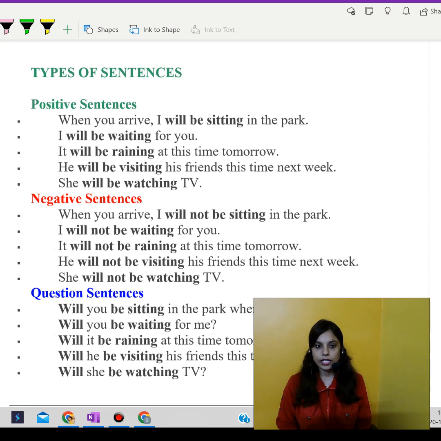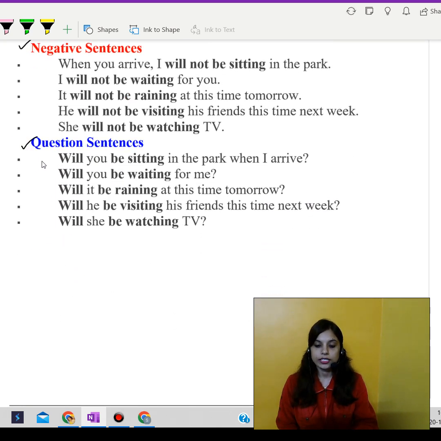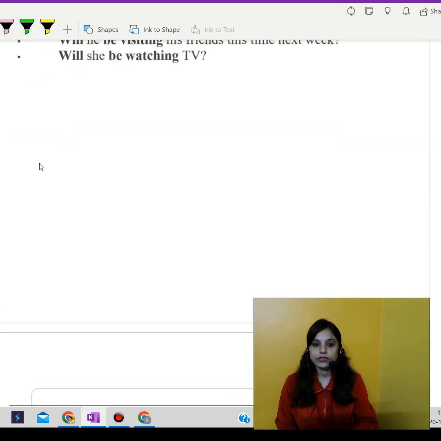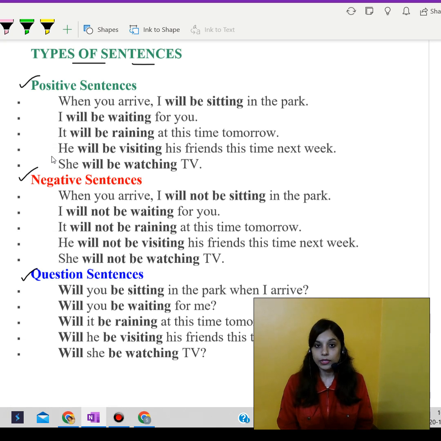Here in today's class, we are going to focus on types of sentences. We are focusing on positive sentences, negative sentences, and question sentences, and then we are going to talk about the examples one by one. When we are talking about positive sentences, we are basically talking about something really positive. We are not going to focus on any negative words like no or not. So let's go through the examples.